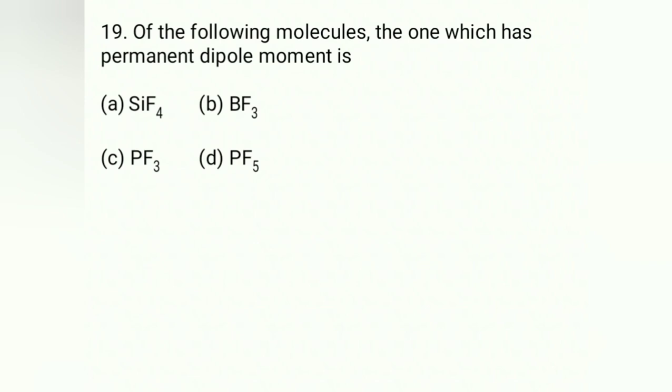Phosphorus pentafluoride is also 0 because of its trigonal bipyramidal structure, but PF3 is the answer, because, remember, phosphorus trifluoride is a pyramidal structure just like ammonia, so it has a permanent dipole moment.